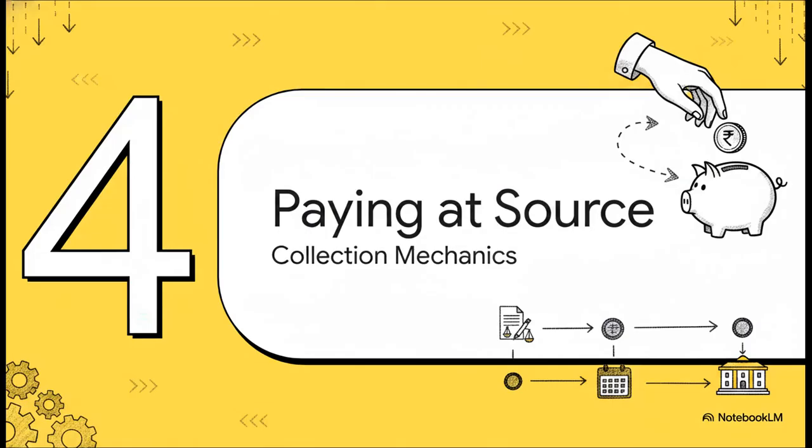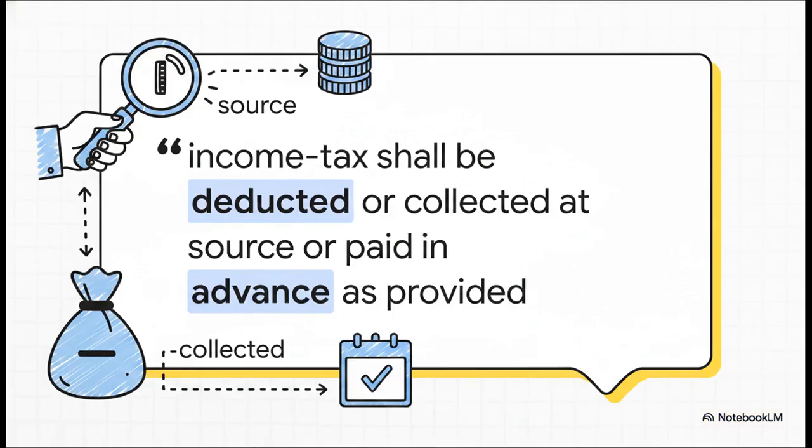Which brings us to Section 4, paying at the source. Up to this point, we've really only talked about the theory of the tax charge, the rules of what gets taxed and when, but how does the government actually get their hands on the physical money? The final subsection reads, "For the income chargeable under this section, income tax shall be deducted or collected at source or paid in advance as provided under this act." This completely shifts our focus from the abstract legal theory to the very real mechanics of money collection.